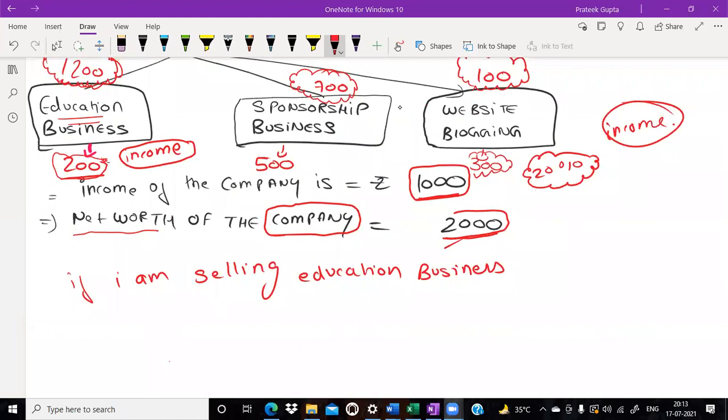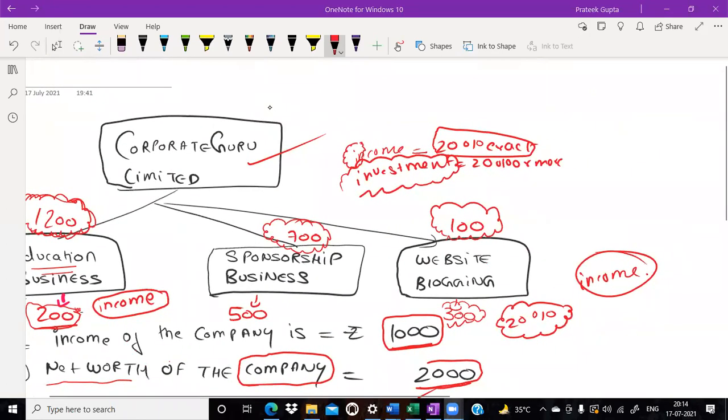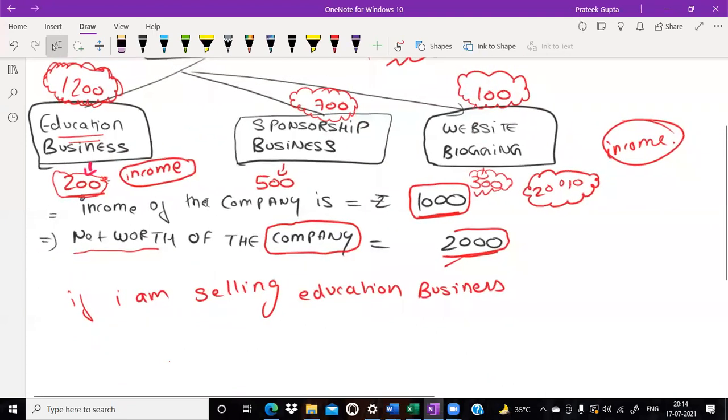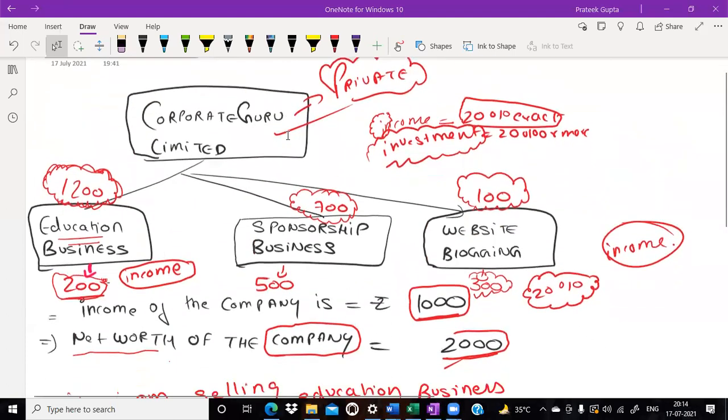Very nice. But let's say I am just removing the word, I am just incorporating one word, Corporate Guru Private Limited. Now do let me know the answer in the chat box. If we are selling the education business, whether approval of the shareholders is required or not. Mansi, very nice. Pritika, Shashank, Prabhat, sir, section 180 does not apply to private company. No problem at all. So sir, we have understood the basic concept of the business transfer agreement that we have studied in the last class.